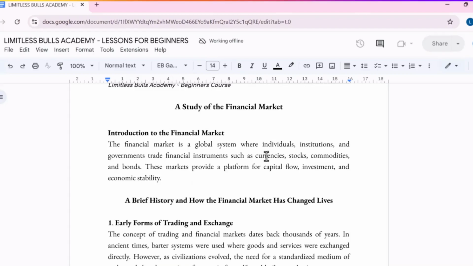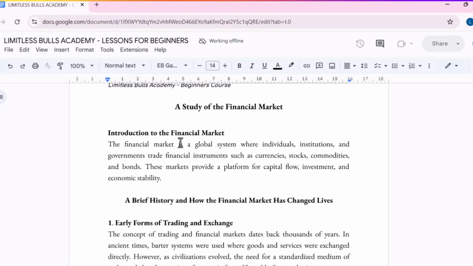Mind you, currencies, what are currencies? Currencies is what we talk about in the foreign exchange market. Stock is where we talk about the unit shares of a particular company. Commodities, this is where we talk about agricultural products. Bonds, this is where we talk about government loans, loans by the central bank on behalf of government.